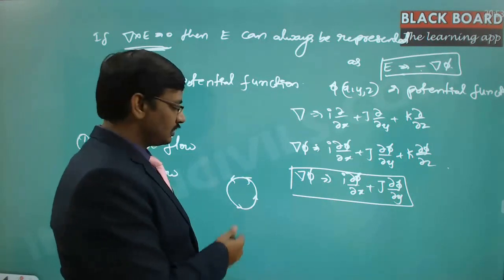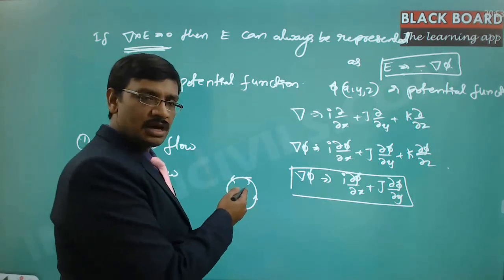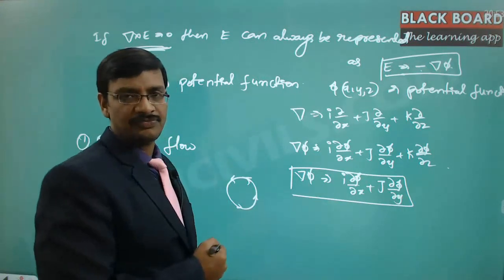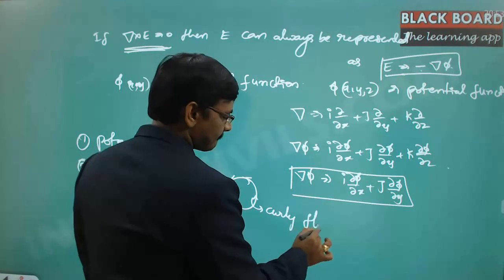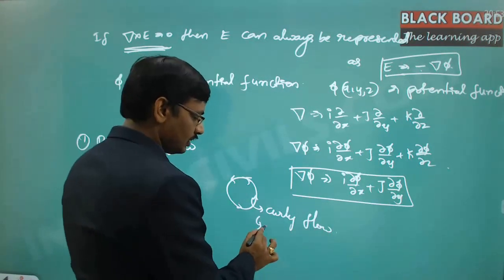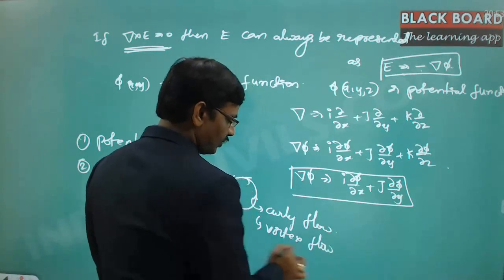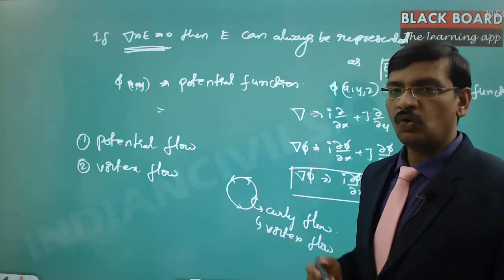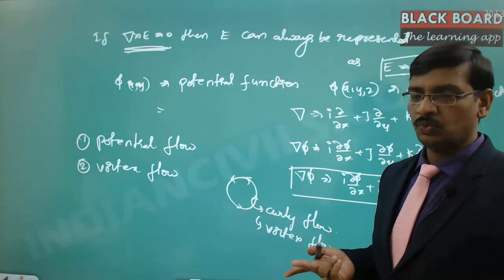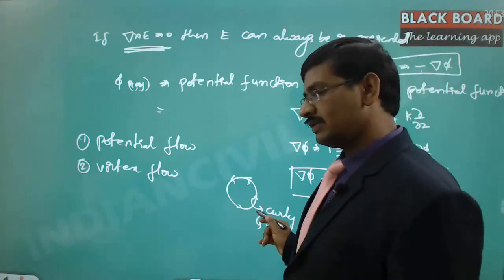And there is no potential energy difference here, but still there is a force causing it to move in a circular fashion. Hence these are called curly flow, and this curly flow is called the vortex flow. So flow can be of two different kinds: one is the flow due to the potential difference, and the other is the flow due to the vortex.